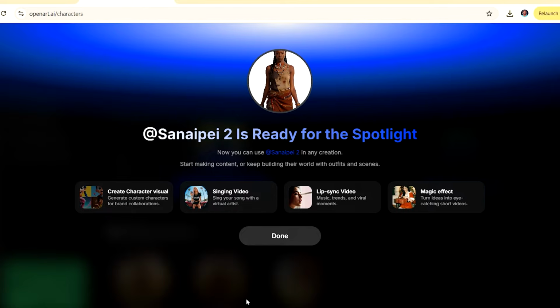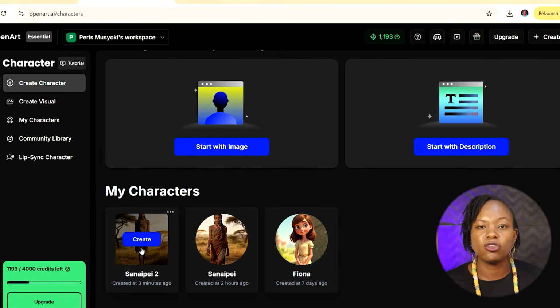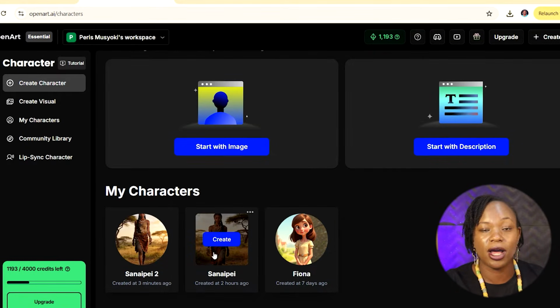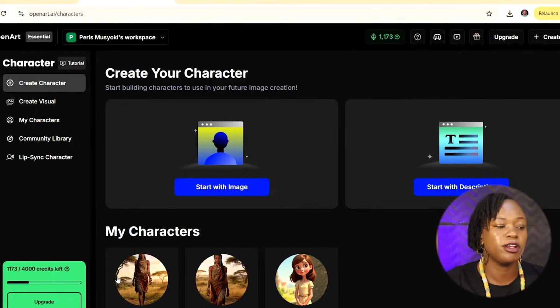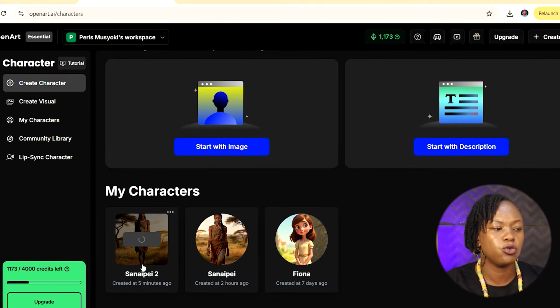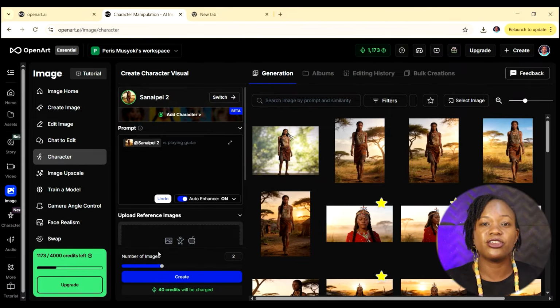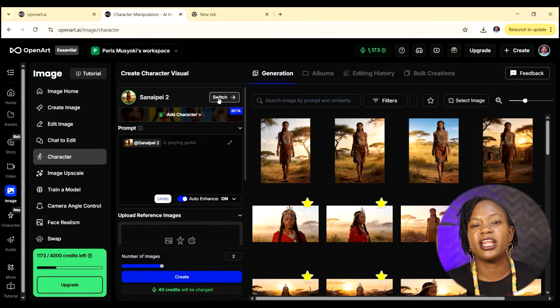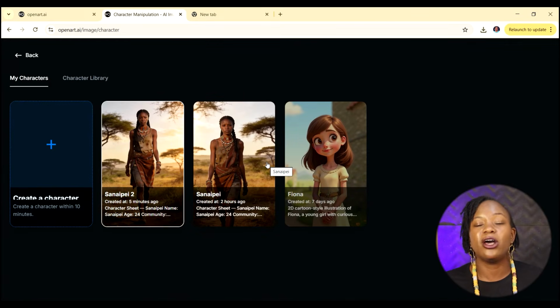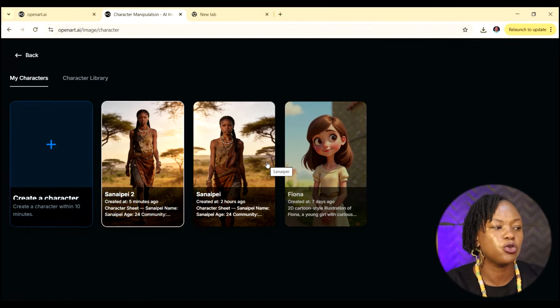You can see that Sanaipei 2 is now ready for the spotlight. We can start creating images with her. So we now have Sanaipei, and we also have Sanaipei 2, which is what we've just created right now. I had created Sanaipei 1 a bit earlier. So to start creating, you just click on the character that you've just created. We could click on this Sanaipei 2 here, and we can now start creating images using this character. So you can see we have Sanaipei 2. If you want to use another character, for example Sanaipei 1, just click on switch, and now you can select the other character that you want to create images with.